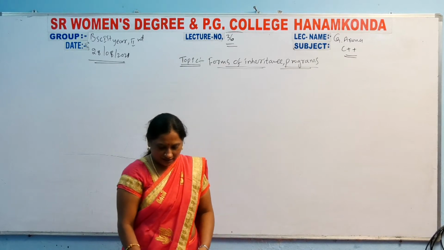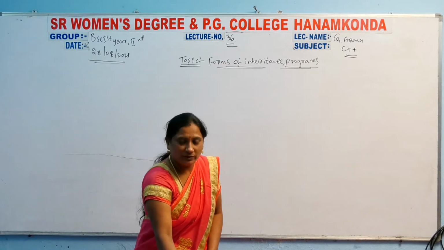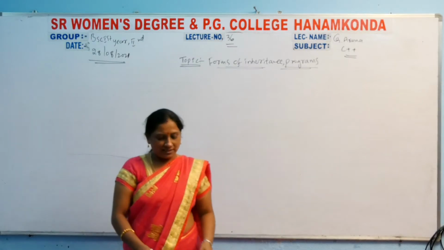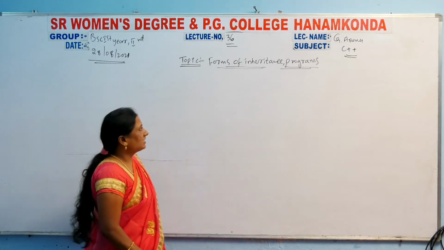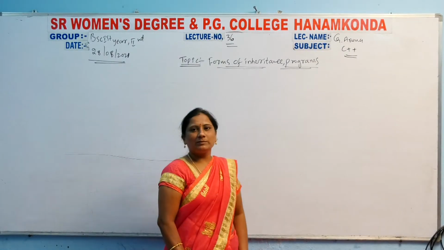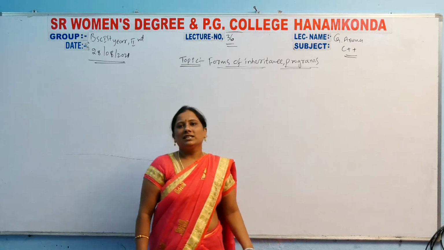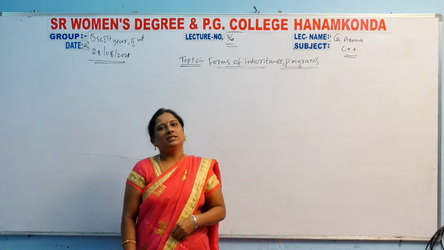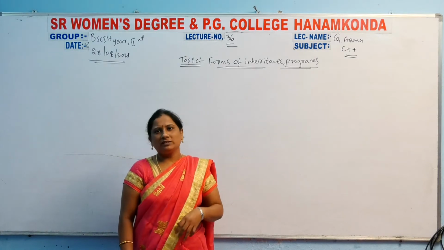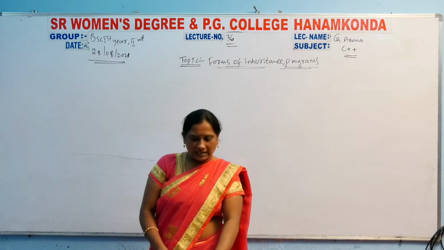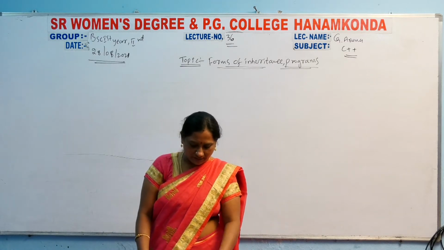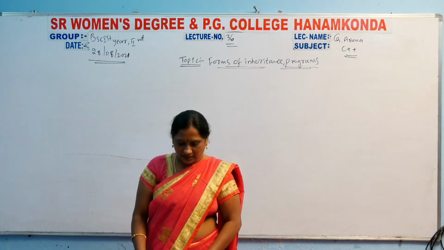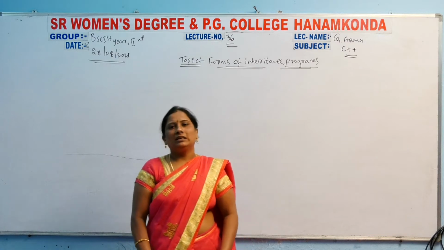Good morning, students. In the last class we discussed inheritance, the forms of inheritance. How many types will be there? Six types will be there: single inheritance, multi-level inheritance, hybrid inheritance, multi-path inheritance, multiple inheritance and hierarchical inheritance. These are the types we discussed in the last class.